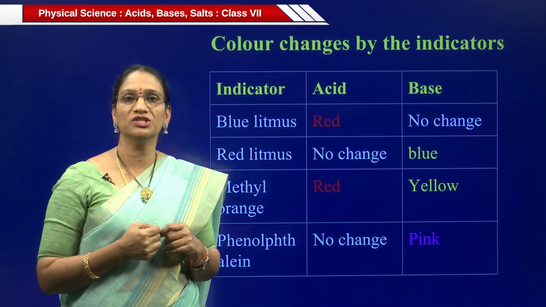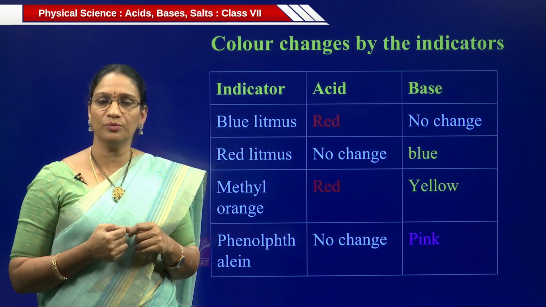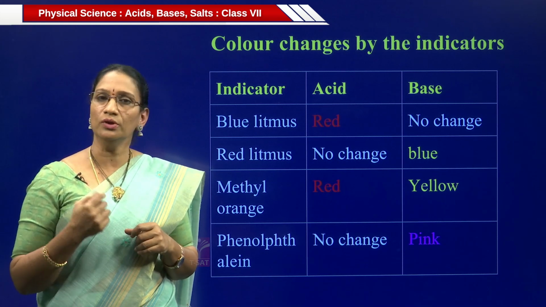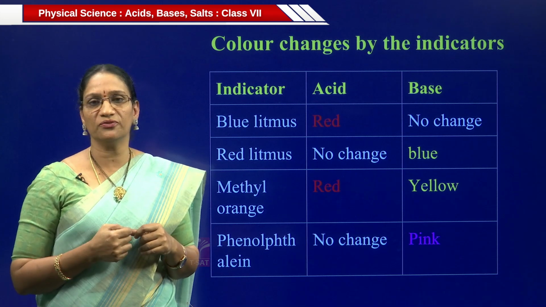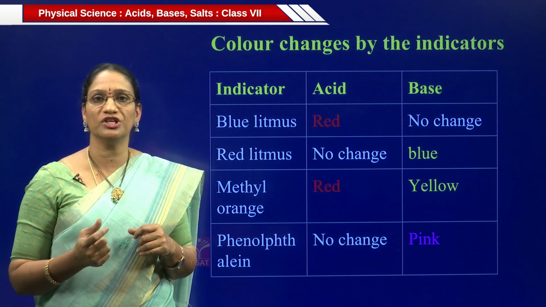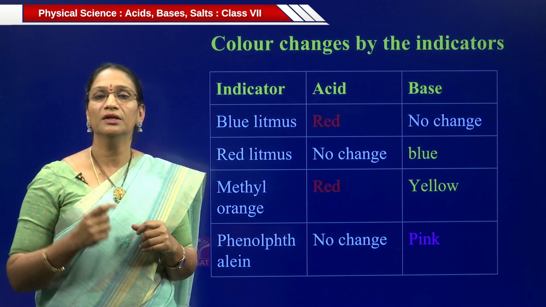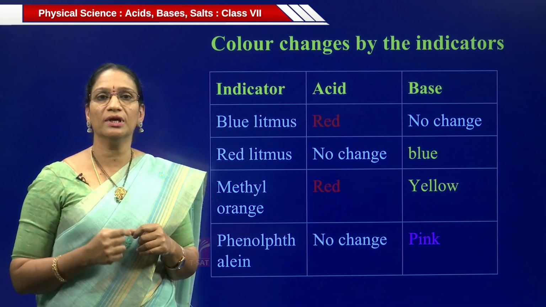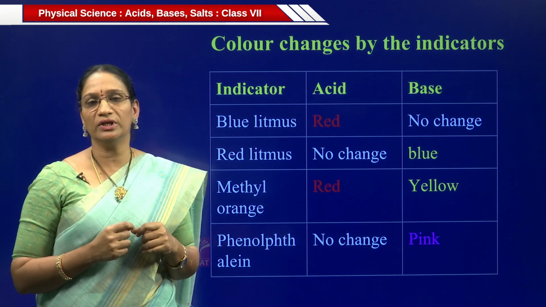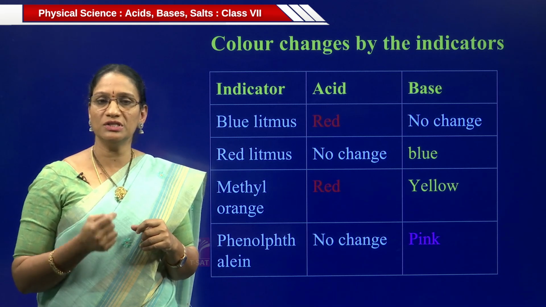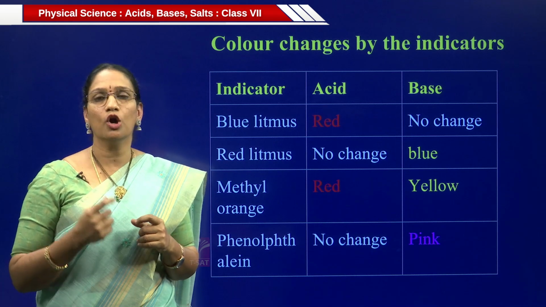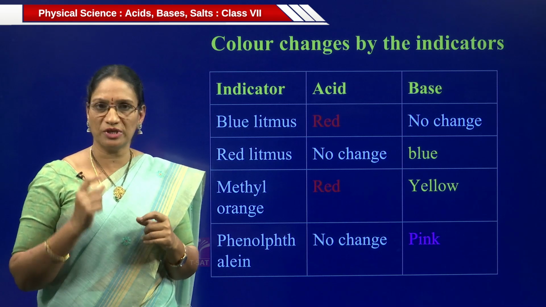In case of methyl orange, when it comes in contact with acidic medium, its color changes to red color. Whereas in case of base, it changes to yellow color. In the case of phenolphthalein, when it comes in contact with acidic substances, there is no change in that color. It doesn't show any color change. And in case of base, it shows the pink color. These are all the color changes which are shown by the different types of indicators: blue litmus, red litmus, methyl orange, phenolphthalein. So, these all indicate whether the substance is acid or base by indicating some specific colors.